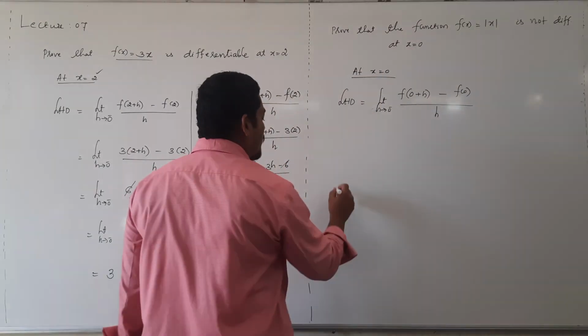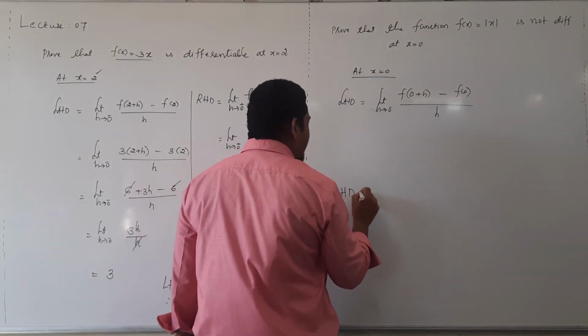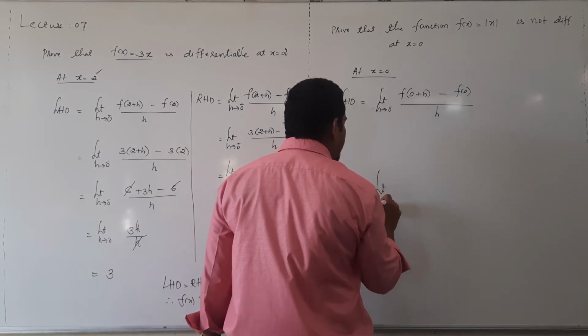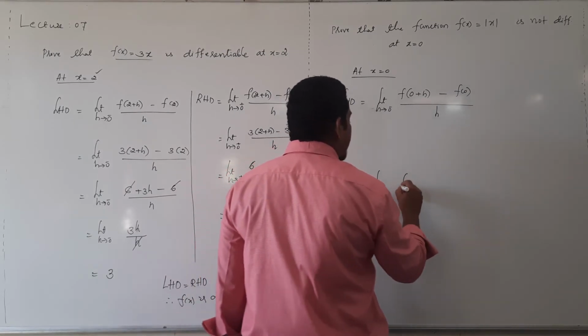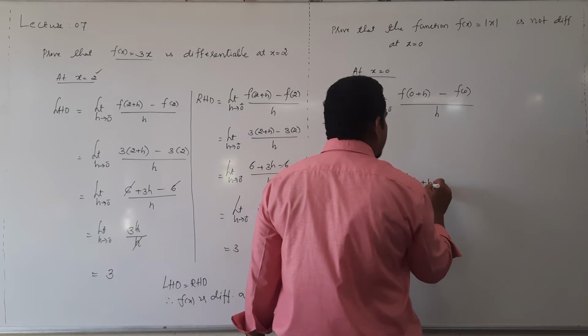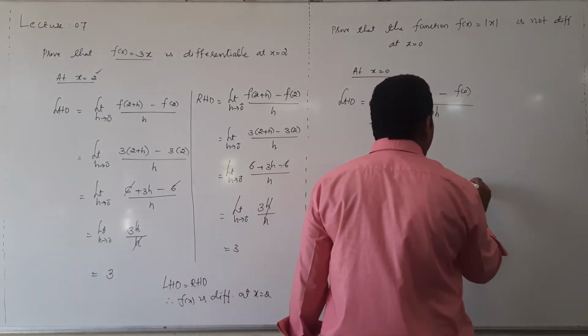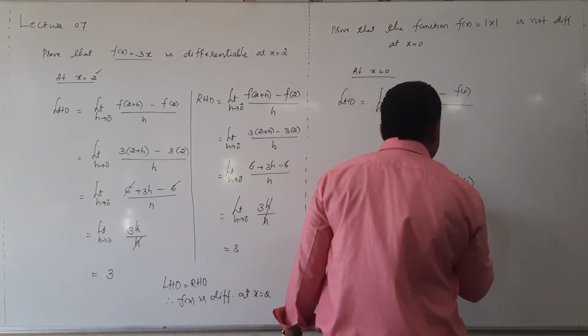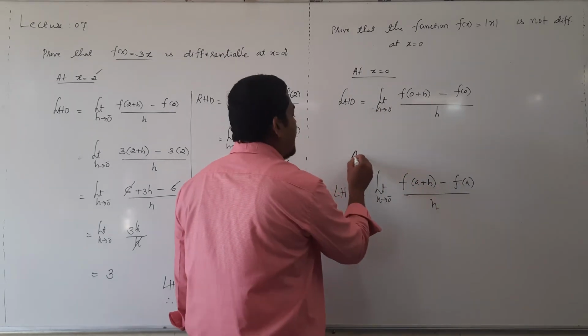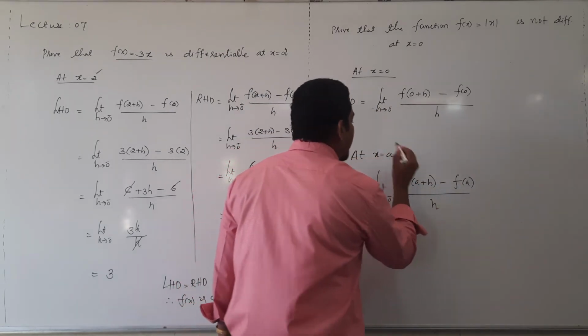Instead of that a, in this case the value is 0. Just remember these two formulas. LHD is equal to limit h tending to 0 minus f of a plus h minus f of a divided by h. This is the left hand derivative at x equal to a.